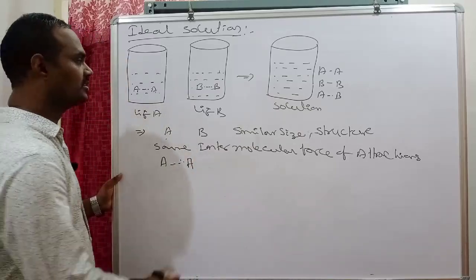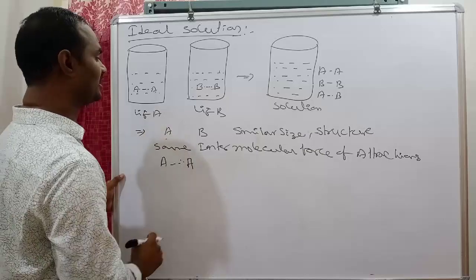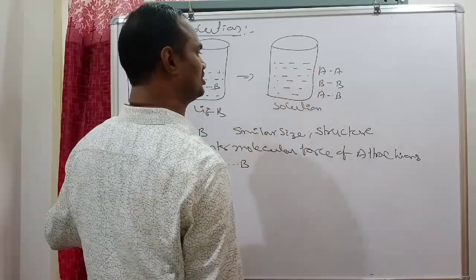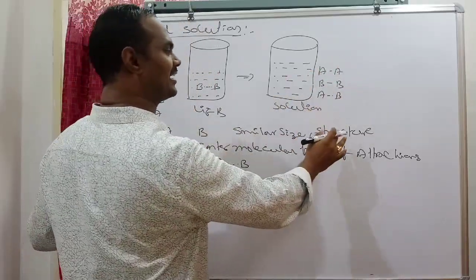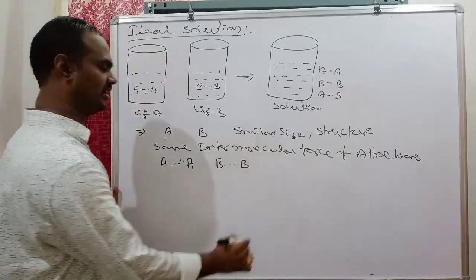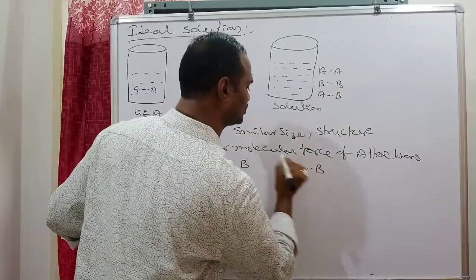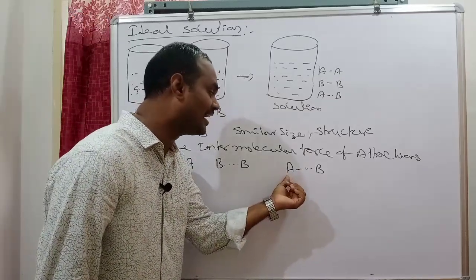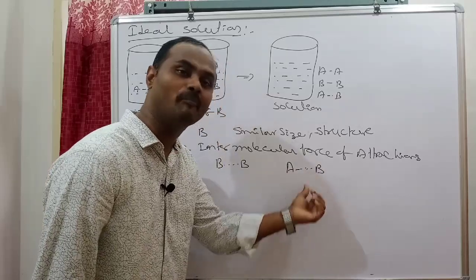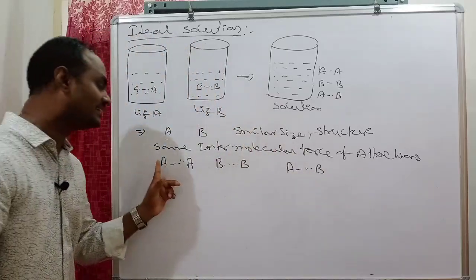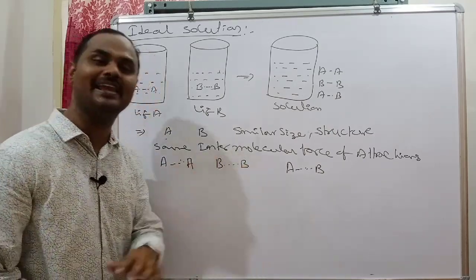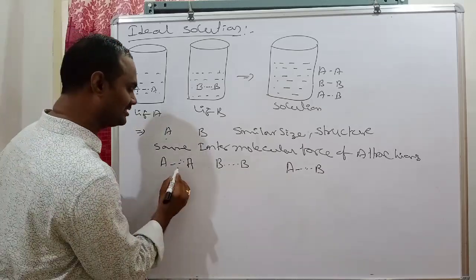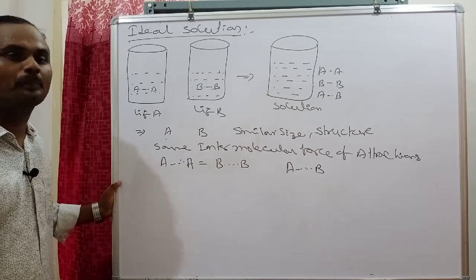Is it clear? In liquid A, AA attractions are there; in liquid B, BB attractions are there. In this solution, AA attraction, BB attraction and the newly obtained AB attraction are present. Carefully see, for the solution to become ideal, the intermolecular force of attraction between AB must be almost equal to AA attractions as well as BB attractions. Means for the solution to become ideal, the main condition is that AA attractions must be equal to BB attractions.